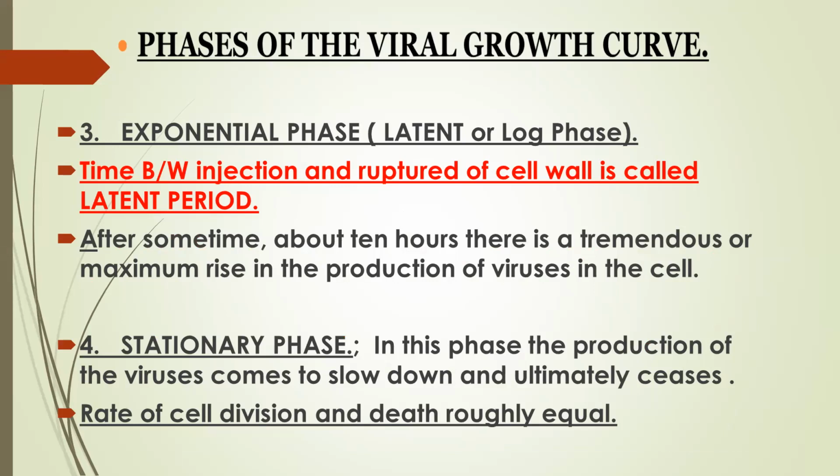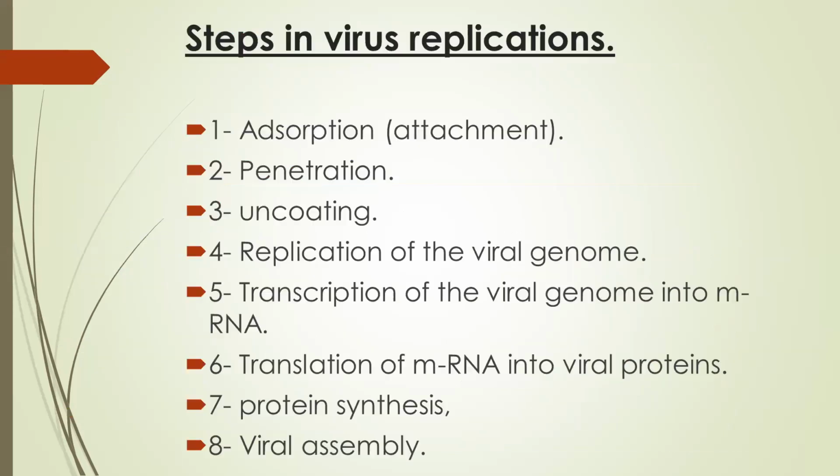The final phase, the fourth phase, is the stationary phase, in which the production of the viruses slows down and ultimately ceases. The rate of cell division and death is roughly equal. On the other hand, in the case of complete viral replication, there are 8 steps which occur in the replication of the complete virus.